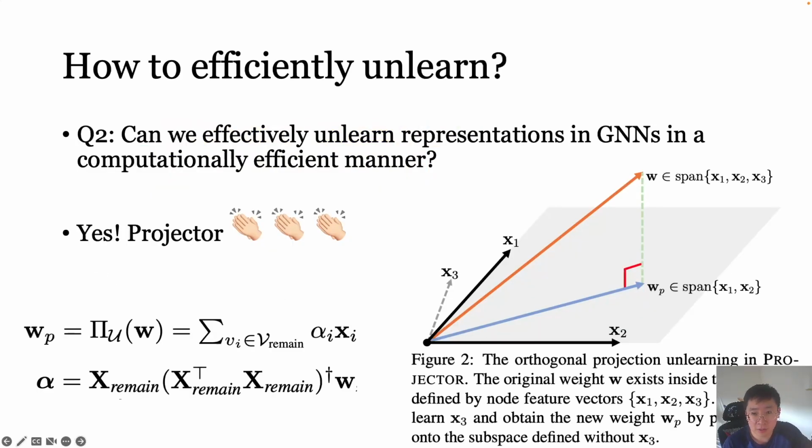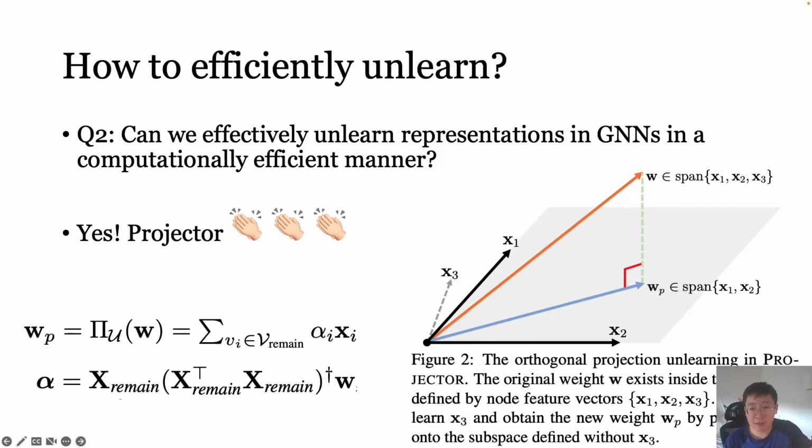Then, our next question is, can we efficiently unlearn representations in GNNs in a computationally efficient manner? The answer is yes. We propose a projection-based unlearning approach for linear GNNs that not only bypasses the node dependency issue, but also enjoys the perfect data removal guarantee. More specifically, we propose to unlearn node features by orthogonally projecting the linear GNN's weight parameters onto a subspace that is irrelevant to the unlearned node features. The projection step guarantees our weight parameters do not carry any information about the deleted node features.